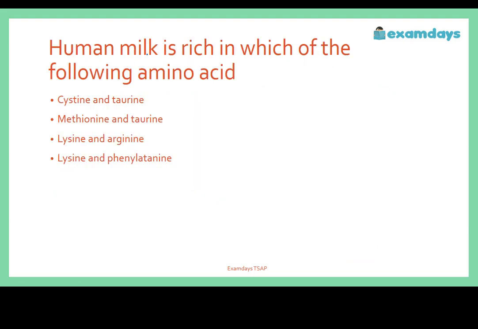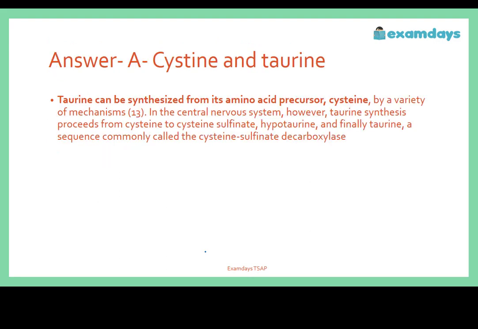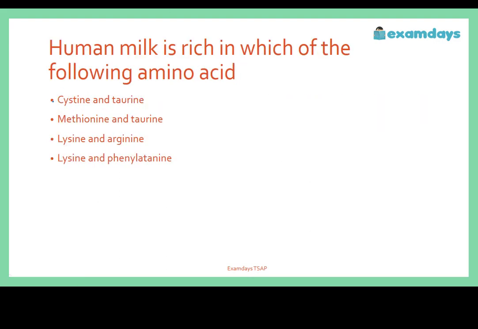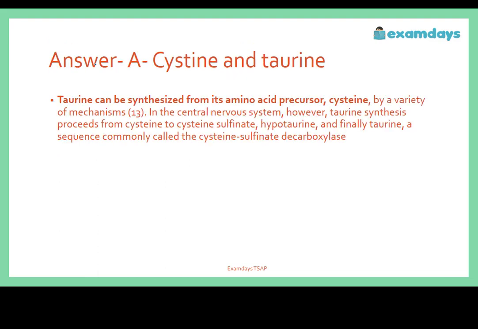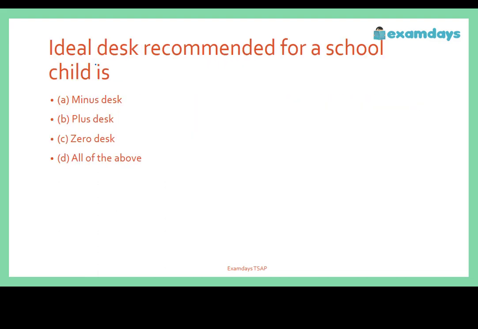Human milk is rich in which of the following amino acids? A, cysteine and taurine, B, methionine and threonine, C, alanine and arginine, D, lysine and phenylalanine. The correct answer is going to be cysteine and taurine. Moving on to the next question.